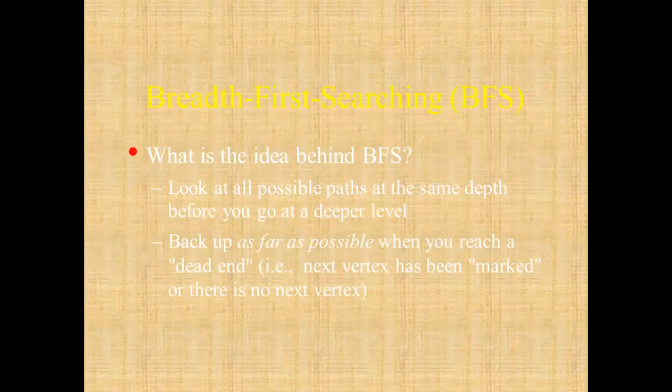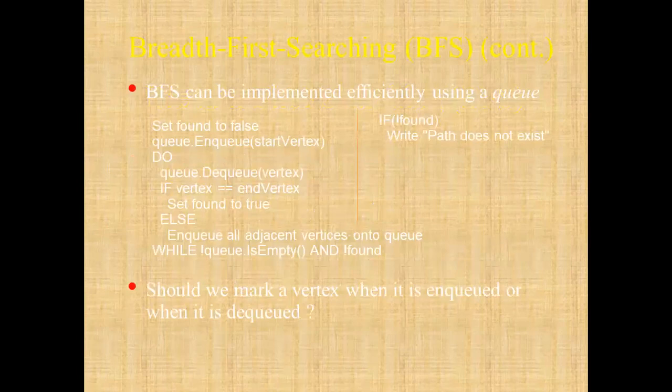What is idea behind the BFS? That look at all possible paths that are same depth before you go to the deeper level with respect to the weightage. With respect to the weightage, back up as far as possible when you reach the dead end, means the next vertex has been marked or there is no next vertex, and you can use effectively the queue data structure. Okay, आप इसमें queue ज़्यादातर use करते हैं so that it will be useful for the BFS.